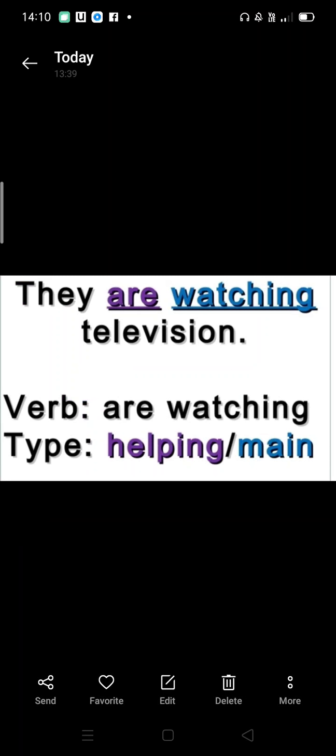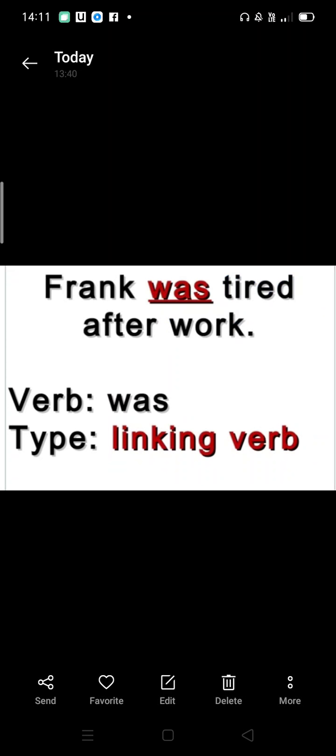Now some practice questions. They are watching television. The verb here is are watching and the type is helping or main. Here the helping verb is are and watching is the main verb. Frank was tired after work. Here the verb is was, type linking verb. As we can see, Frank is the subject and it shows the connection that he was tired after work. So it shows the connection between the subject and predicate: he has done the work, now he is tired. So the linking verb is was here.